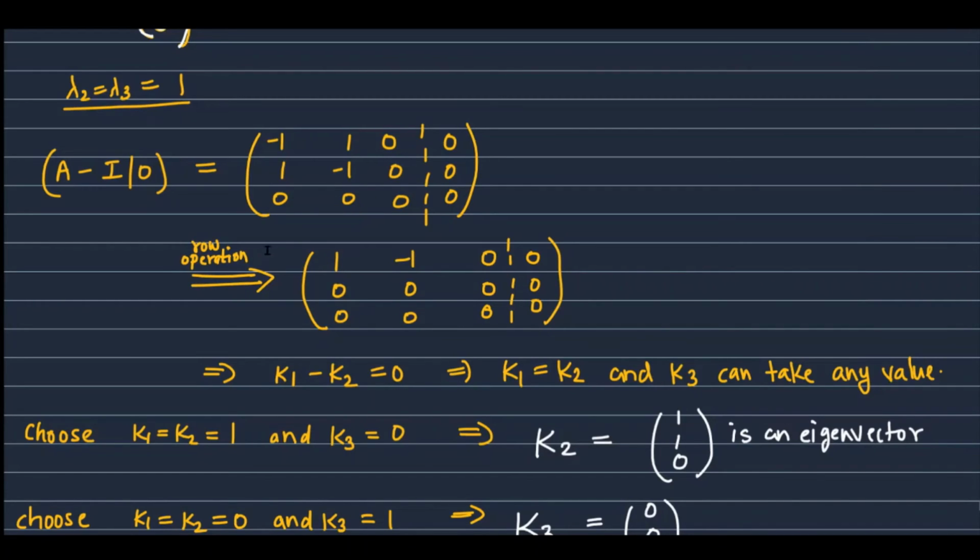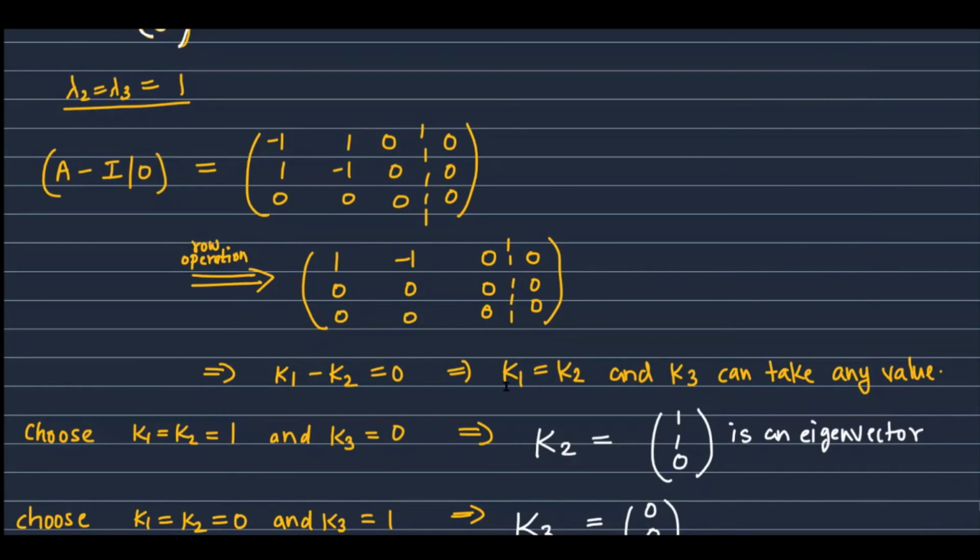Now we do elementary row operations and we get 1, minus 1, 0, 0, 0, 0, 0, 0, 0. Now we write the corresponding equation. So we will get k1 minus k2 equal to 0, which implies k1 equal to k2. Now we are not getting any equation connecting k3. So there are no restrictions on k3. K3 can take any value. The only thing is that k1 and k2 should be the same.